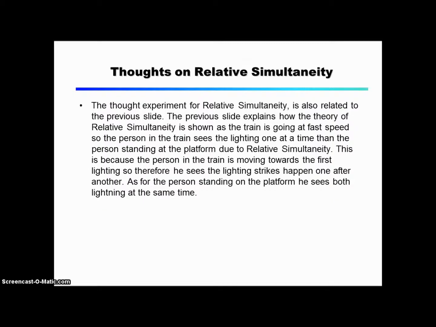Thoughts on relative simultaneity. The thought experiment for relative simultaneity is also related to the previous slide. The previous slide explains how the theory of relative simultaneity is shown as the train is going at fast speed, so the person in the train sees the lightning one at a time, unlike the person standing at the platform, due to relative simultaneity. This is because the person in the train is moving towards the first lightning, so therefore he sees the lightning strikes happen one after another. As for the person standing on the platform, he sees both lightning strikes at the same time.